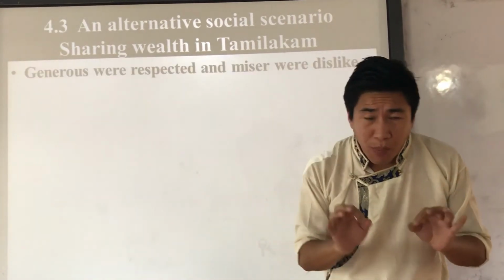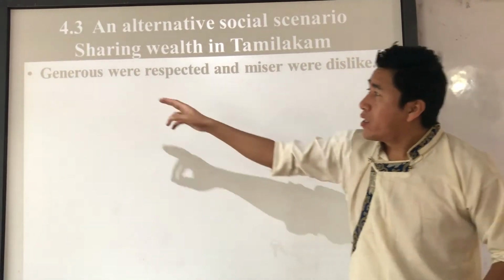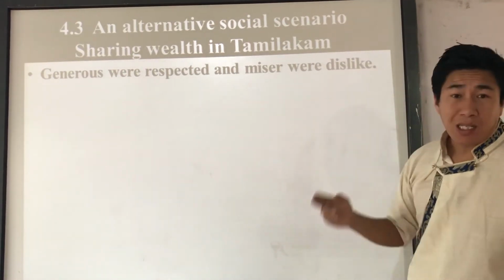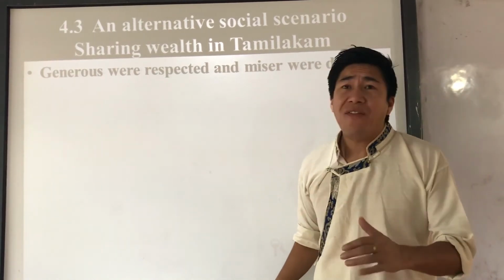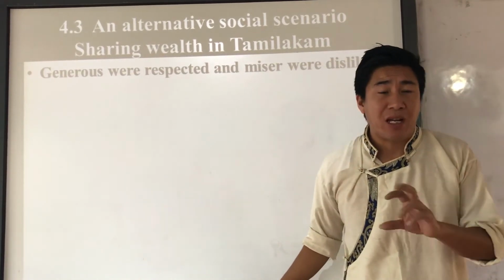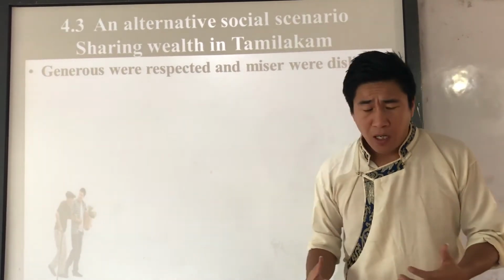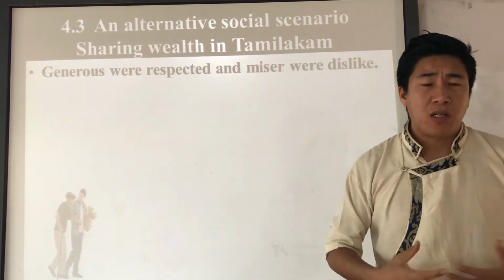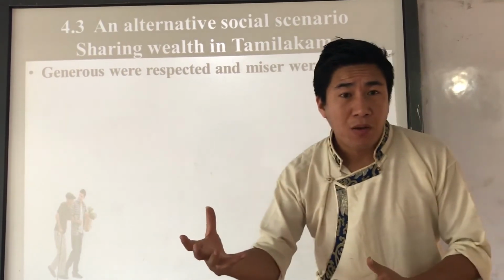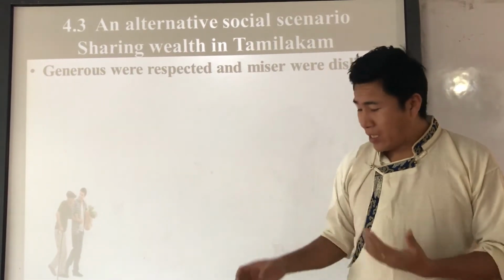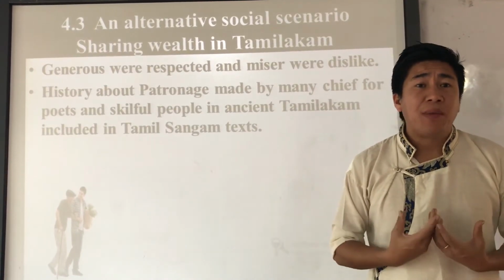See now, the basic human nature is compassion, love, kindness. That's why the generous were respected and misers were disliked. Of course, we all agree with it. Now we have sources from the ancient Tamil Sangam texts. They mention that a huge amount of patronage was made by the Chola, Chera, and Pandya kings for poets, for Brahmanas, and for poor people. They shared their wealth, and this evidence is mentioned in the ancient Tamil Sangam texts.